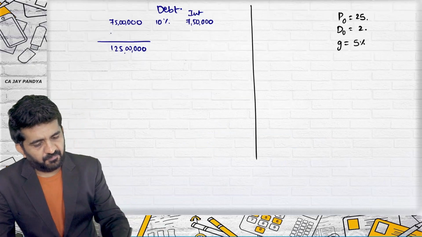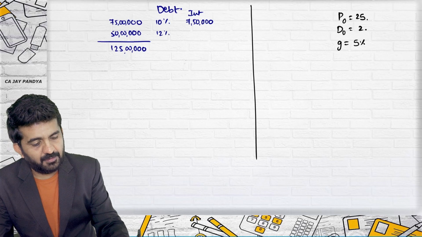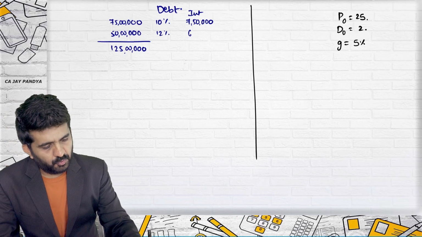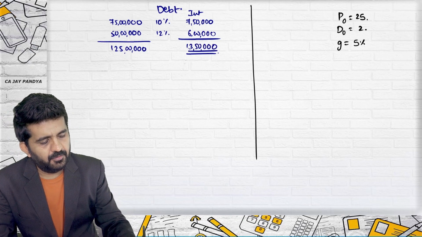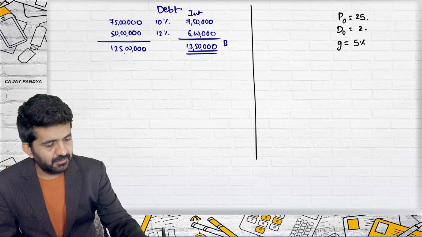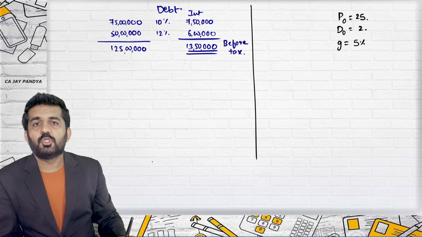Then 12% on the next 50 lakhs, so it is 6 lakhs. This is 13 lakh 50,000. But this is before considering tax benefit, so it is before tax.